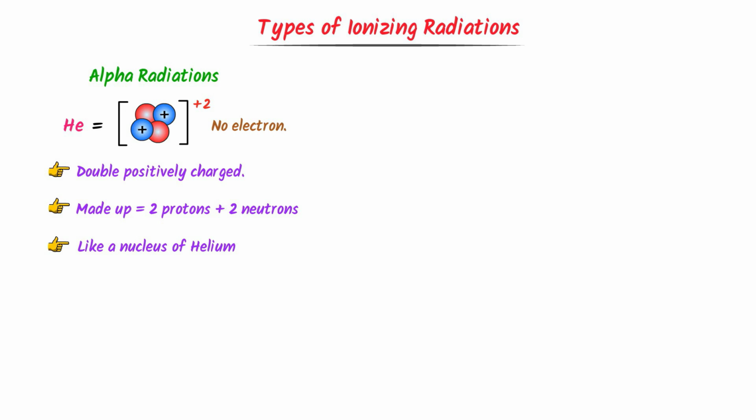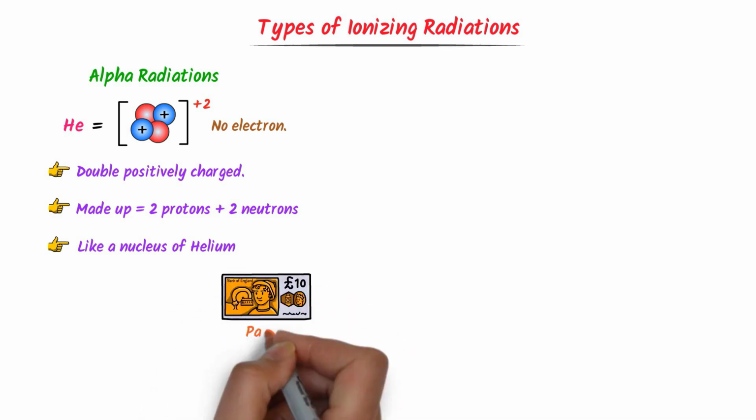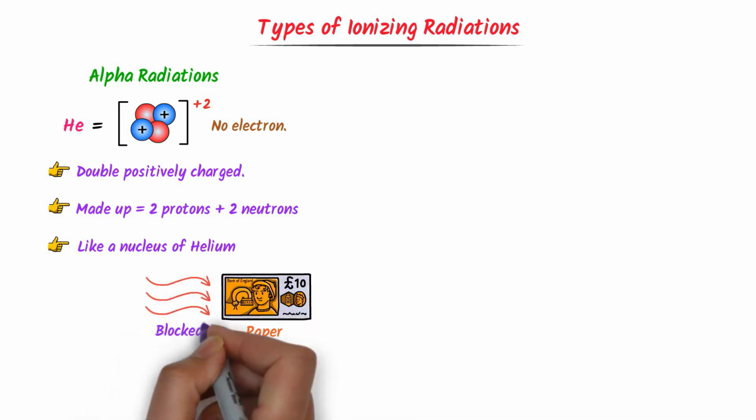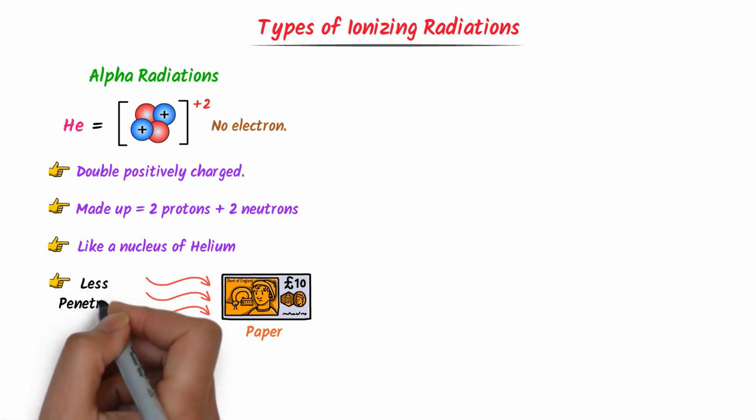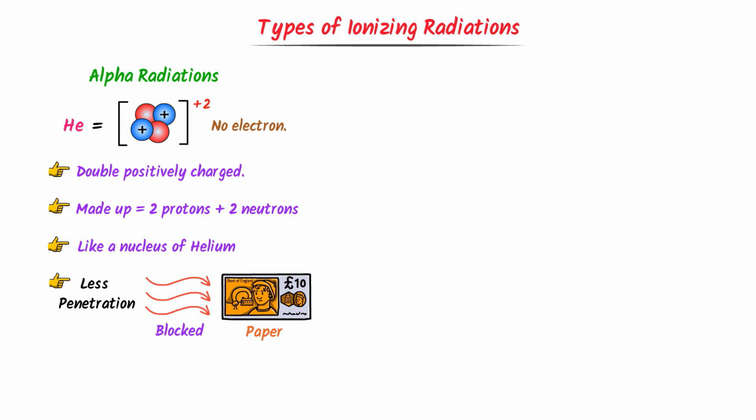Remember that alpha particles are relatively large, that's why they can easily be stopped by a paper. So we say that they have less penetration ability and can travel a few centimeters in the air. On the other hand, due to large size and large charge, they have strong ionizing power. That's why they can easily knock electrons out of atoms after collision. Hence note down these important points.